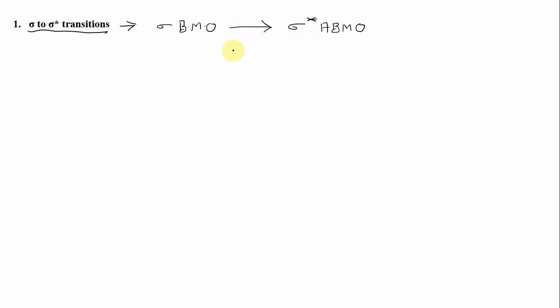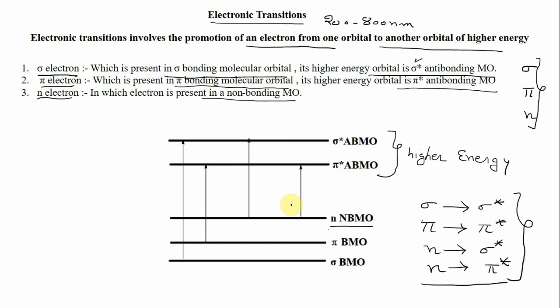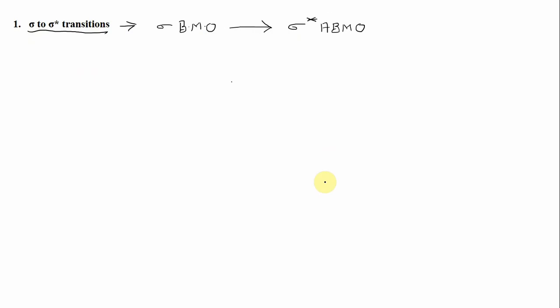Now as we have seen previously, you can see that the energy gap between the sigma bonding molecular orbital and the sigma star anti-bonding molecular orbital is maximum. So since the energy gap is maximum, these transitions require maximum energy.